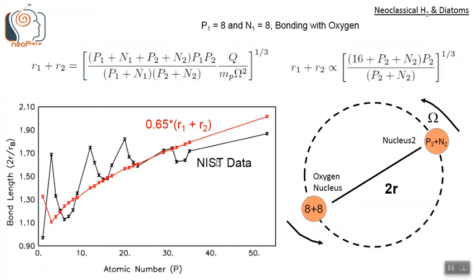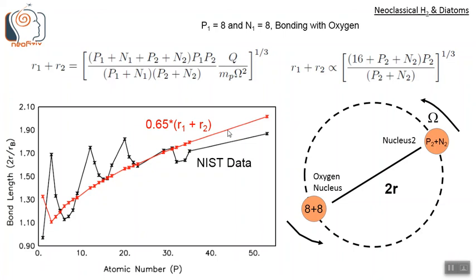So here we see this black line is from the NIST data, and this is our form. This is what we predict using our analysis: 0.65 into R1 plus R2, where R1 plus R2 is nothing but this cube root expression here. So we see, except for this small kink which happens at lithium, which will be addressed in our future work, more or less the large scale long range trends match with the data.